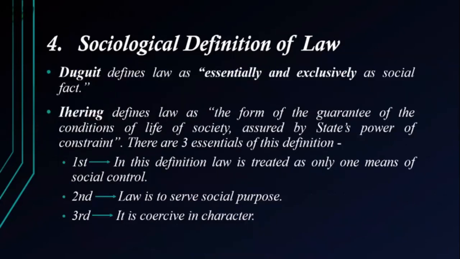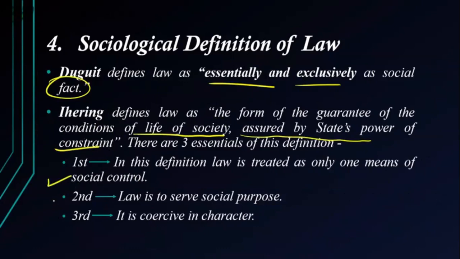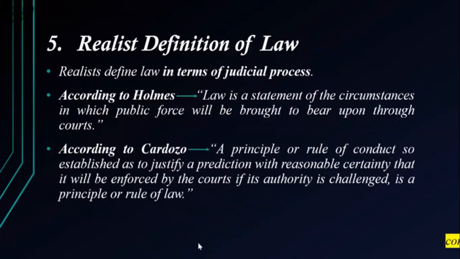Next, we have the sociological definition of law. It defines law as essentially and exclusively a social fact. Here we have one definition: the form of the guarantee of the conditions of life of society assured by a state's power of constraint. So there are three essentials. This definition says law is only a means of social control. Law is to serve the social purpose, and it is coercive in character. Coercive means forceful in character. This is the sociological definition of law. Again, this is a different way to look at it.